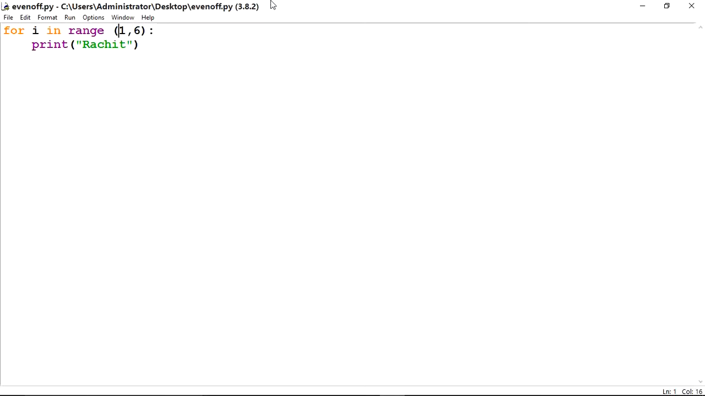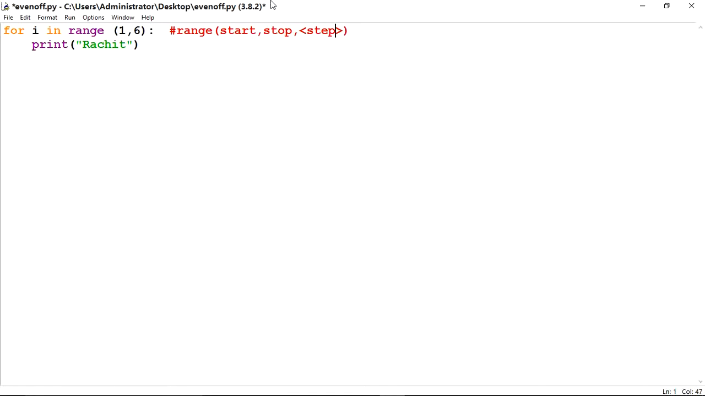About the range function, first parameter is start, second is stop, and third is step. This is the syntax of range function. Here will come the starting value, then separated by comma, stop, the last value, then here will come step, how much step you want to go. This step is optional.